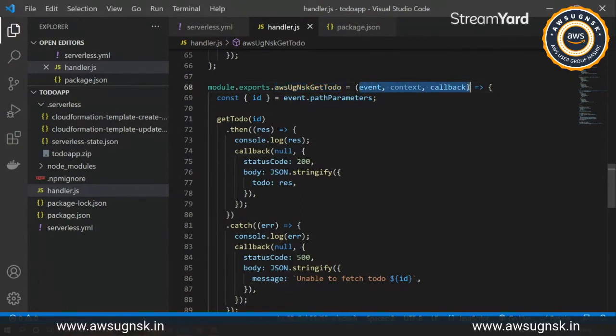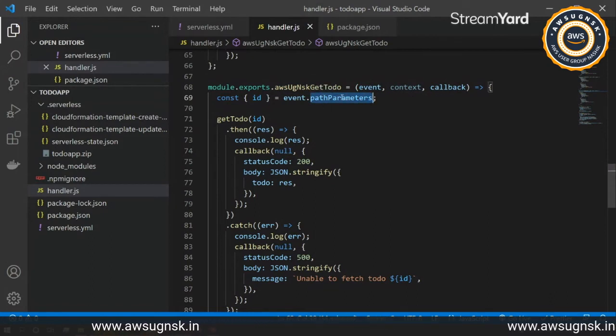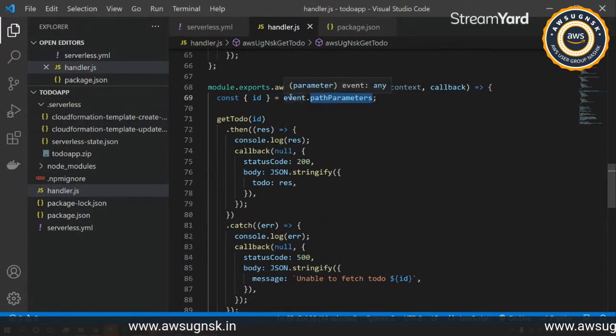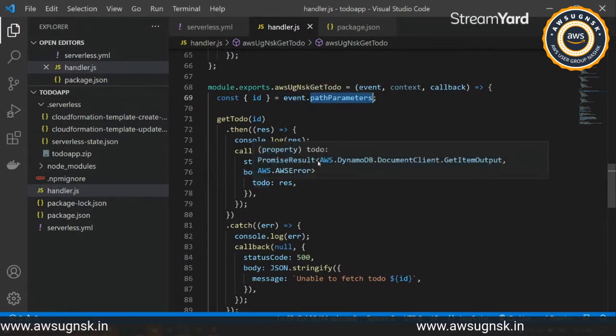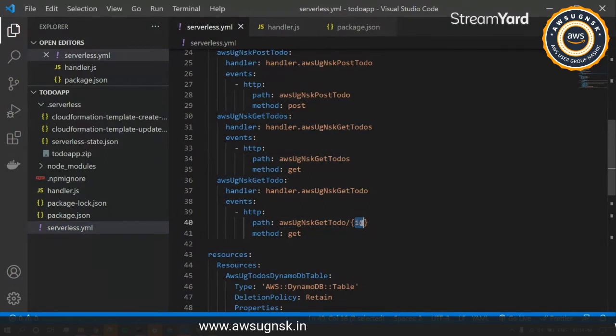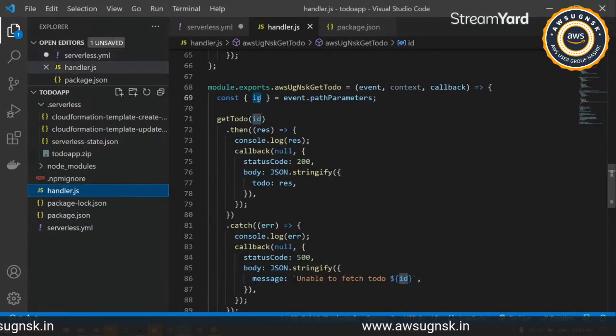Under this, we will be using the event now, as we have to get the particular parameter from the event, and then that particular ID. So we have path parameters, and all the GET parameters that will be passed through the URL will be available under our path parameters. It will directly have the label ID, as we have already mentioned it over here. So consider if you have an email maybe, then you'll just replace this with the email over here.